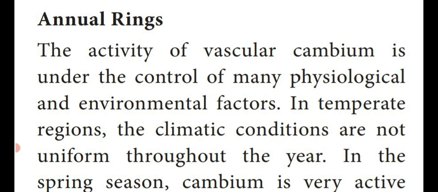With the help of the annual rings, we can calculate the age of a plant. For example, if the number of annual rings is 45, that means 45 rings are present in the wooden block, so the age of the tree is 45 years. So with the help of these annual rings, we can calculate the age of a plant or a tree which is present in the forest or botanical garden or wherever it may be.